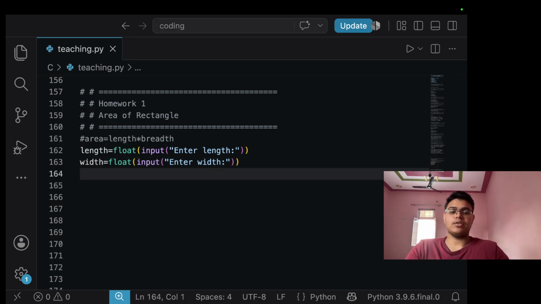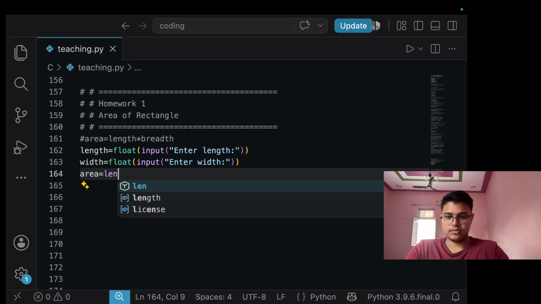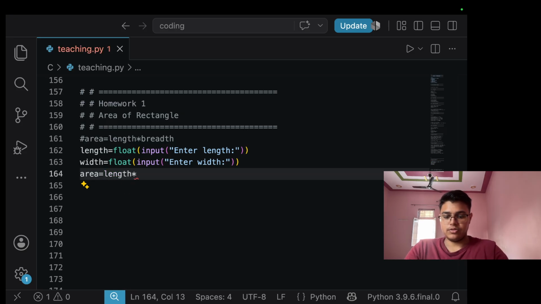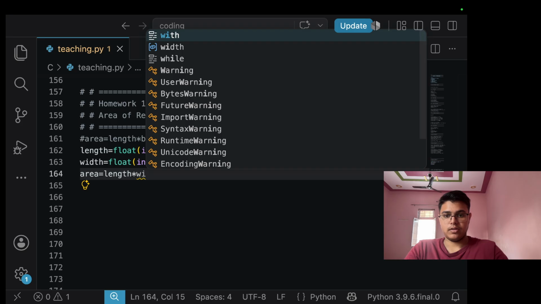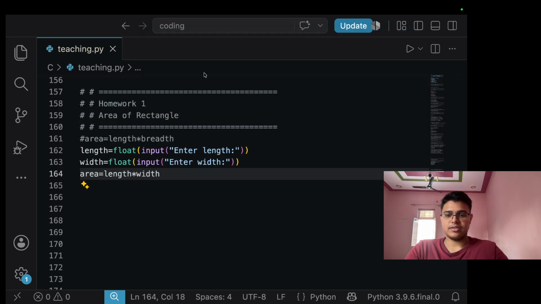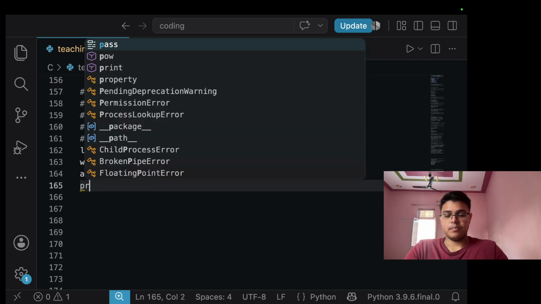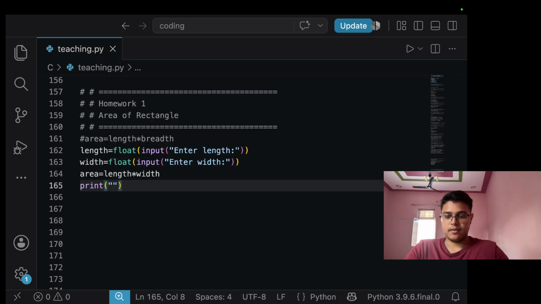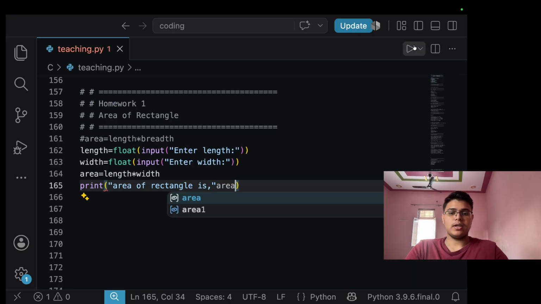Yeah, now it's okay. So area will equal length into width. See, here are many things that start with W. Our VS Code gives this. So here's width. I just enter it. And here it is. Now print area of rectangle is. So what will be the output?